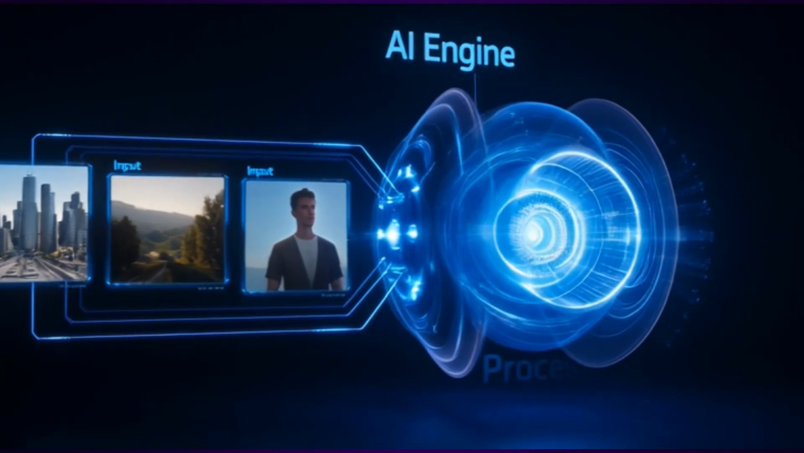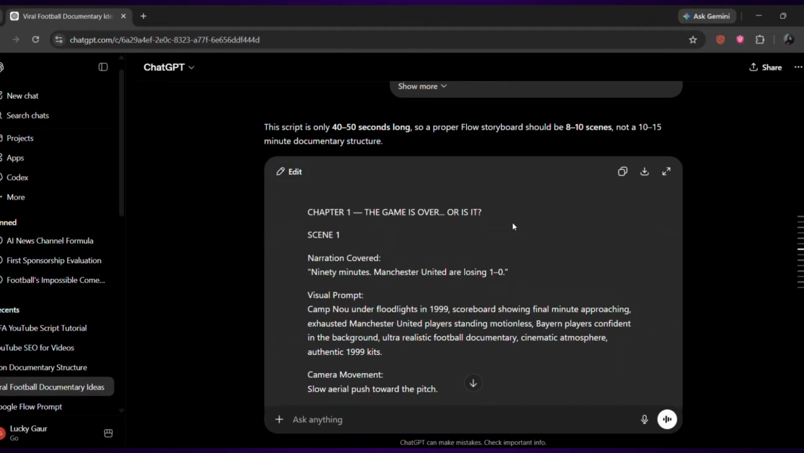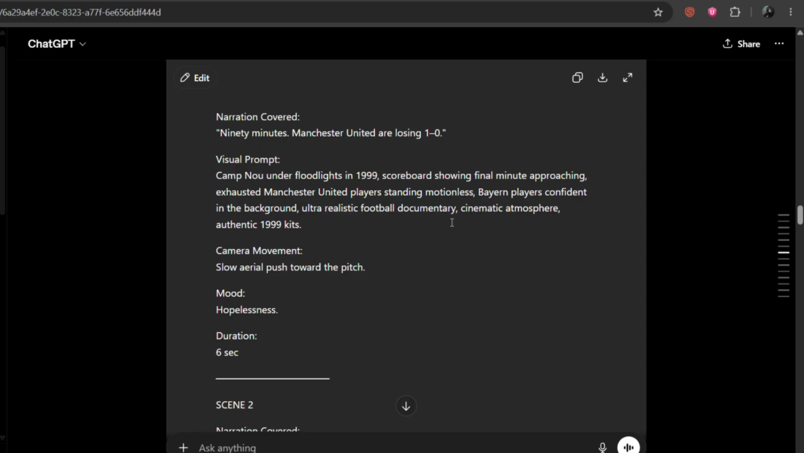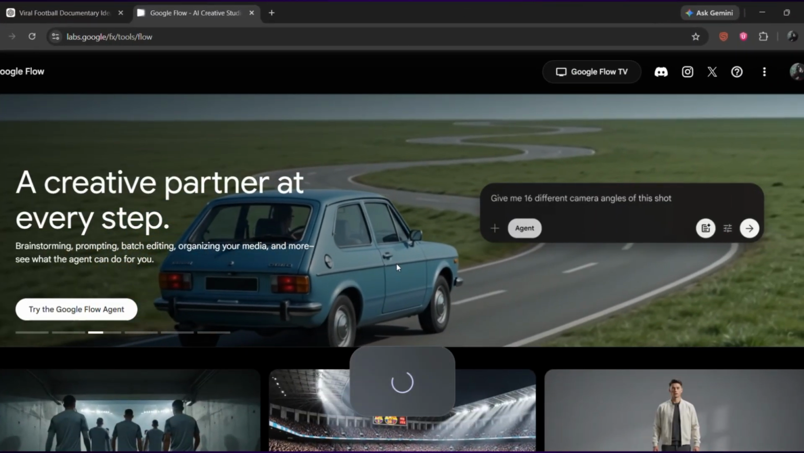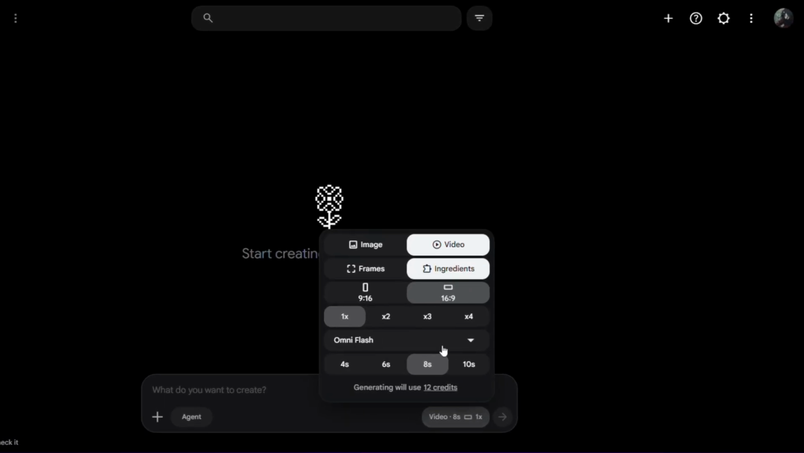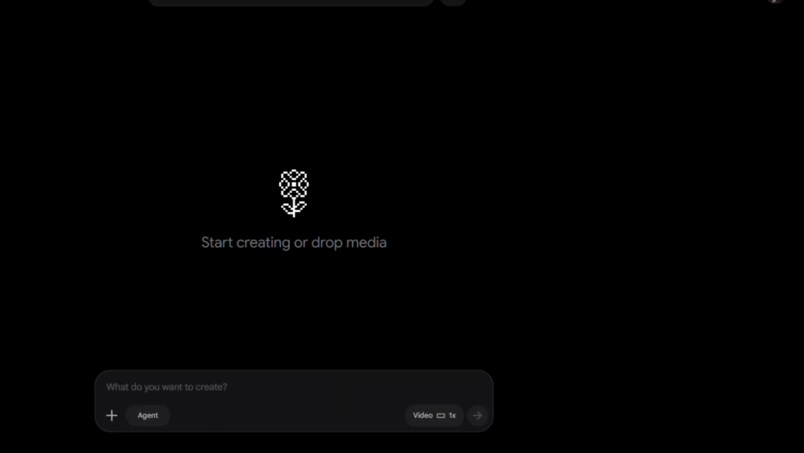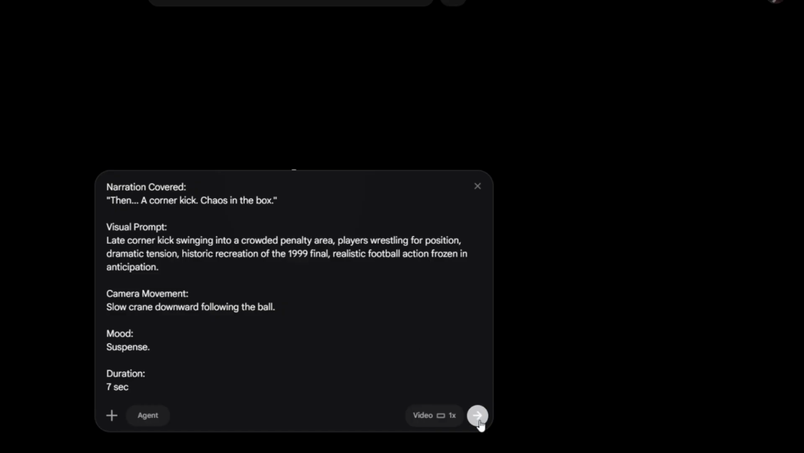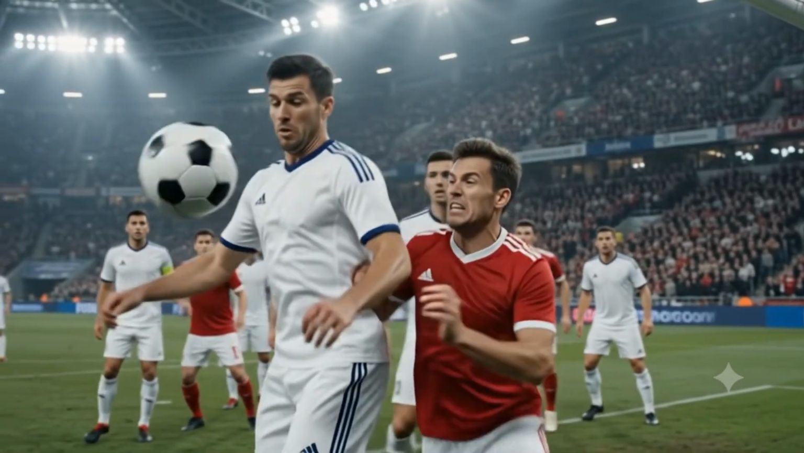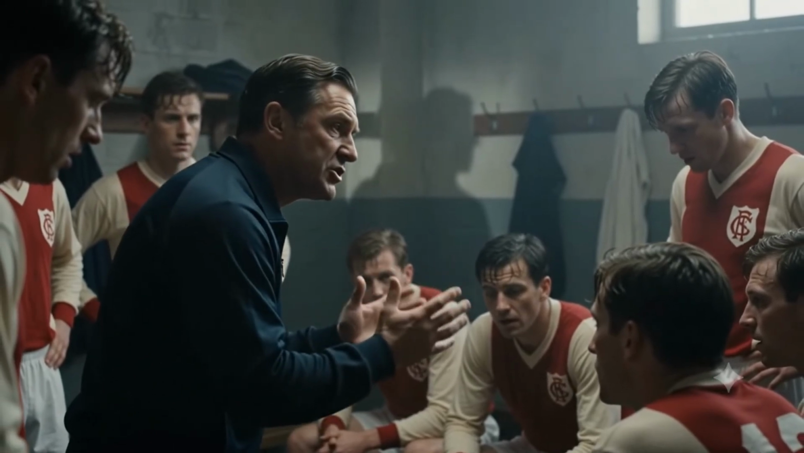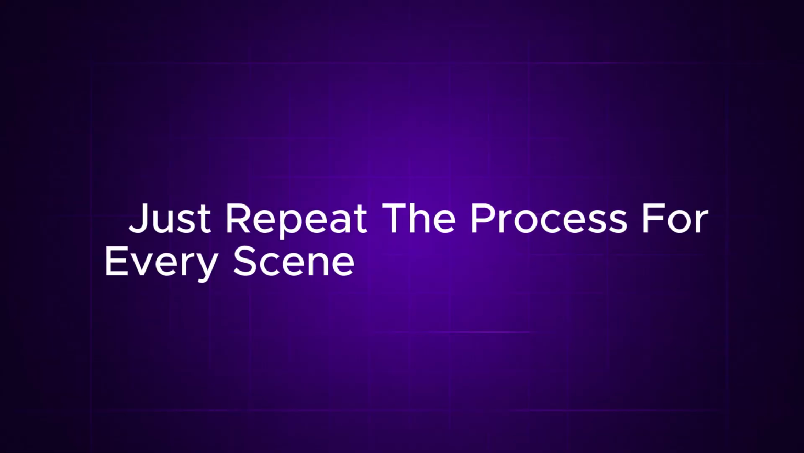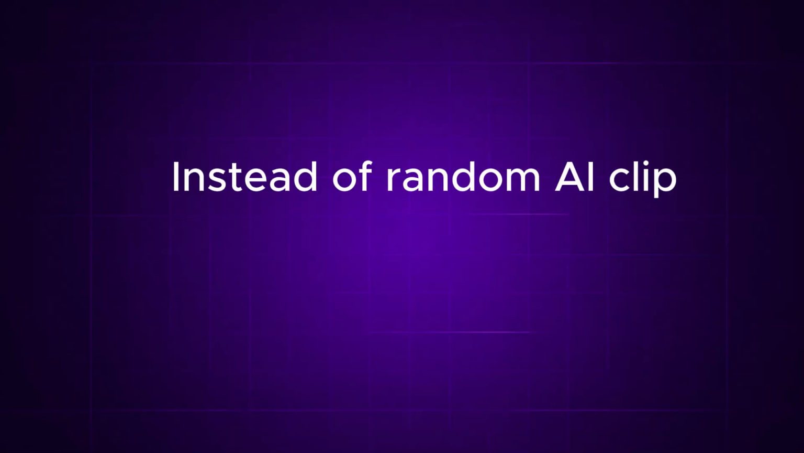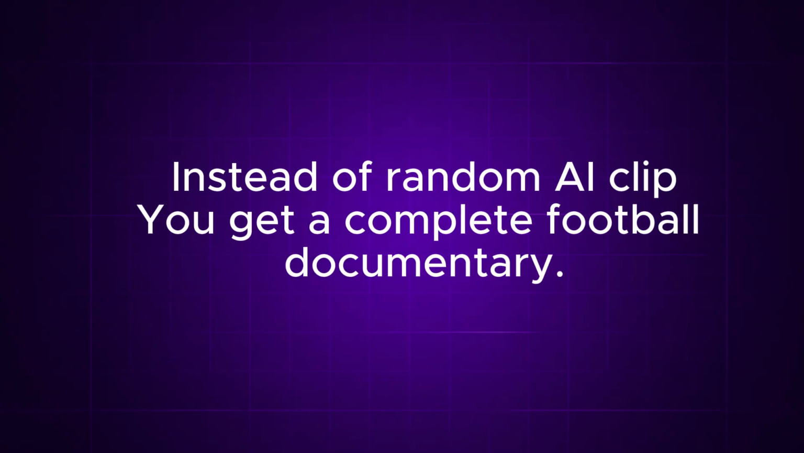Now it's time to bring the documentary to life. Take the visual storyboard generated by ChatGPT. For each scene, you'll receive a detailed video prompt. Simply copy the video prompt from scene 1, then open Google Flow. Create a new video, use the video model of your choice, paste the generated video prompt, and click Generate. Within a few moments, you'll have a cinematic football scene ready to use. Whether it's a dramatic locker room moment, a legendary match recreation, a trophy celebration, just repeat the process for every scene in the storyboard. Instead of random AI clips, you get a complete football documentary.